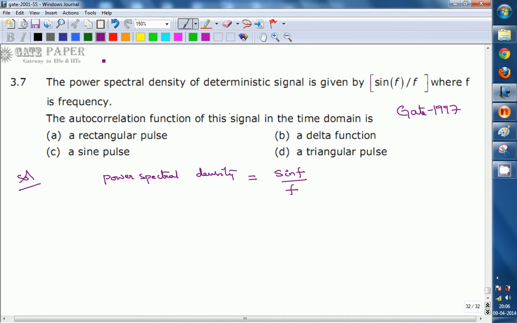We know the relation between the power spectral density and the autocorrelation function: the Fourier transform of the autocorrelation function is always equal to the power spectral density.